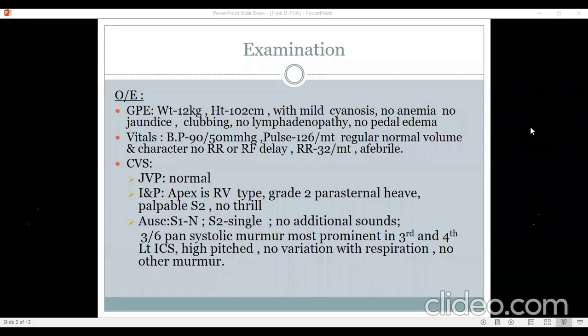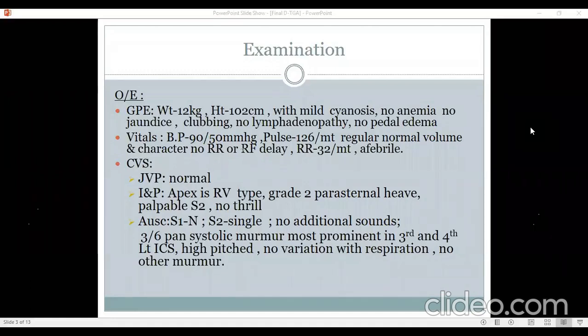So I think the odd point is mild cyanosis. I would expect this patient to be significantly blue, because she's 3 years, and by this time the cyanosis should have become much deeper. So having mild cyanosis is a bit unusual, and therefore I will think about anemia, because anemia can sometimes mask cyanosis, and one should not say no anemia in a cyanotic child, because it's very difficult to diagnose anemia in the presence of cyanosis. So that is a little odd point.